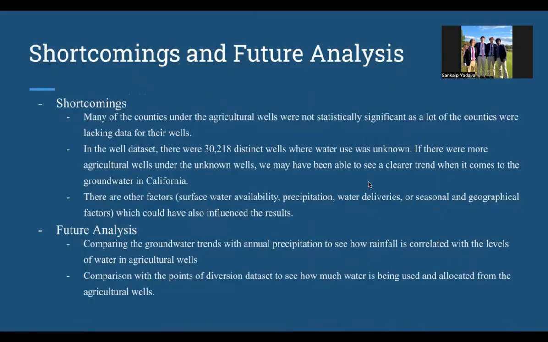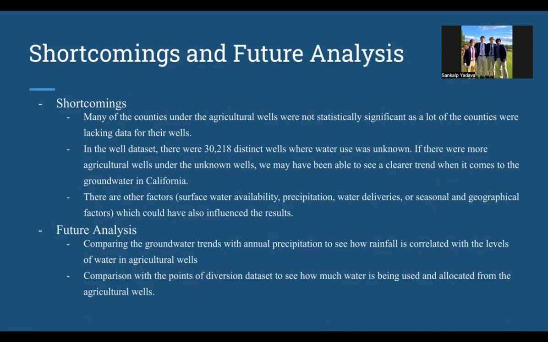Some of the shortcomings that I faced when I was looking at this data set: I already mentioned the counties under the agricultural wells weren't statistically significant enough, as a lot of the counties were lacking data for their wells. Also, in the well data set, there were over 30,000 wells that were unknown, where there was no idea what the water use was. These wells could have been agricultural wells, which would have been beneficial for these counties, and they would have had higher significance in their data just because there would have been more data behind it. There are also other factors that influence these trends, like surface water availability, precipitation, water deliveries, or seasonal and geographical factors.